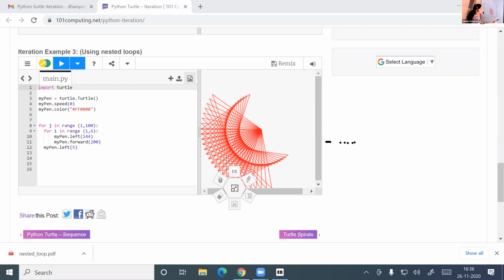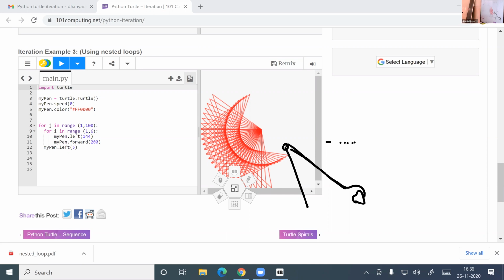So left means, suppose the turtle is here, and the pointer will rotate. That is the meaning of left. Forward means it will draw a line in the forward direction. Wherever the pointer is, a line will be drawn, and if it rotates, then another line will be drawn. So that is how this works.